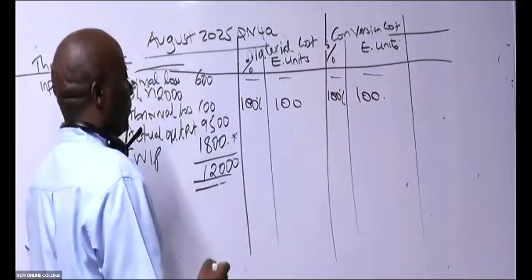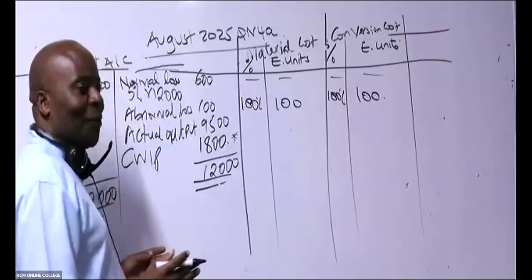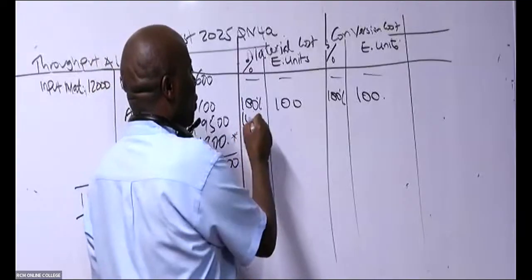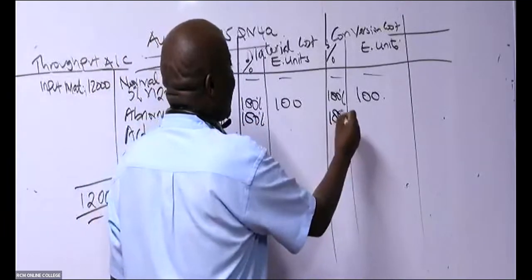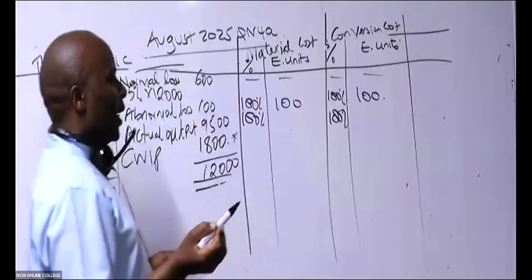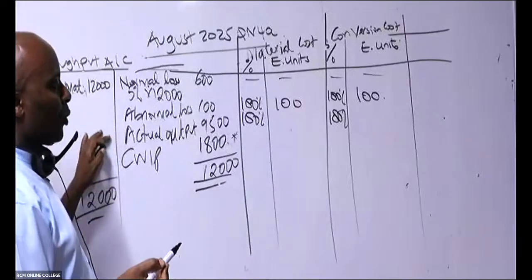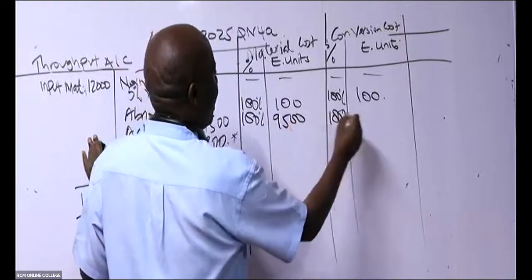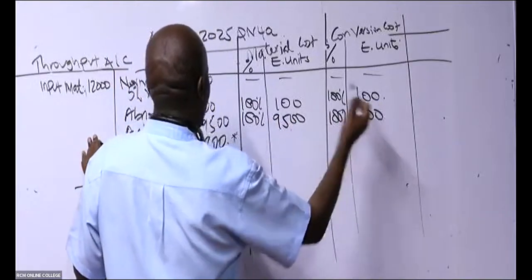And 100% of this 100 gives me 100 like that. And then, of course, the actual output, nobody will ever tell you. It is you to know that actual output is always 100% as regards everything. So this gives us 9,500, 9,500.